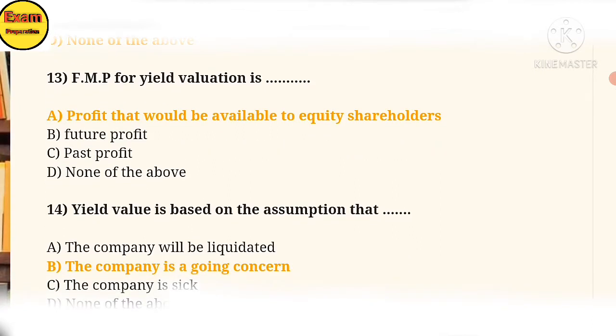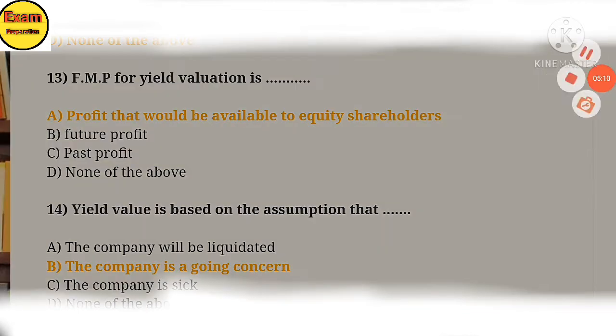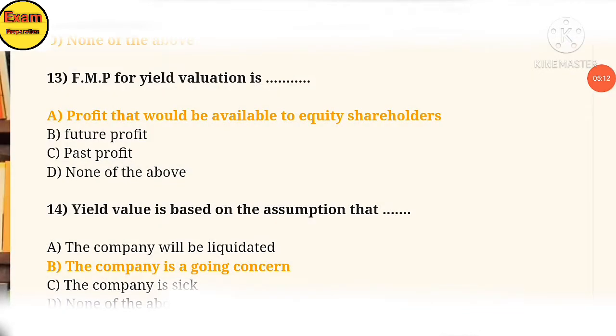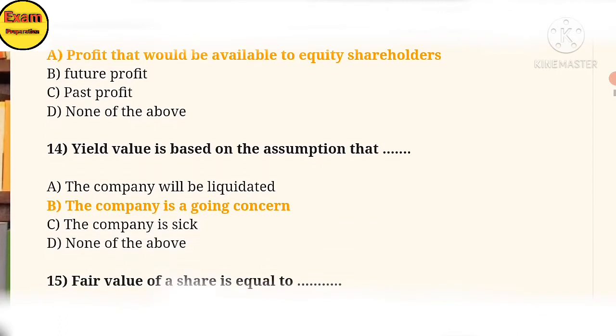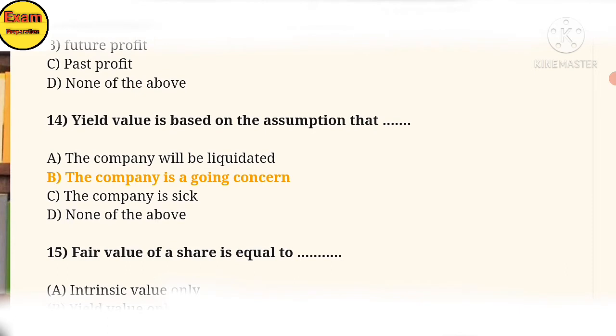13. FMP for the yield valuation is, here FMP is the future maintainable profit. For yield valuation the answer is option A, profit that would be available to equity shareholders. 14. Yield value is based on the assumption that the company is a going concern. The answer is option B.